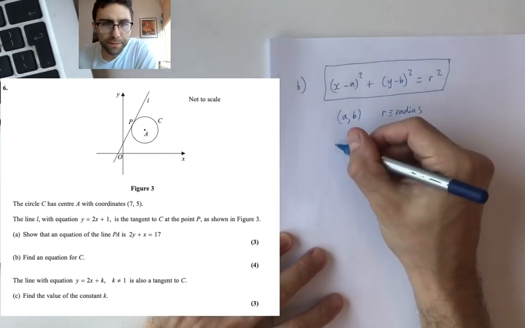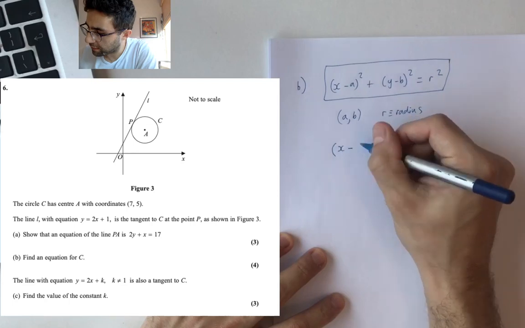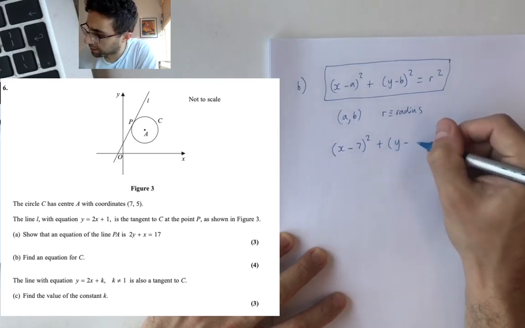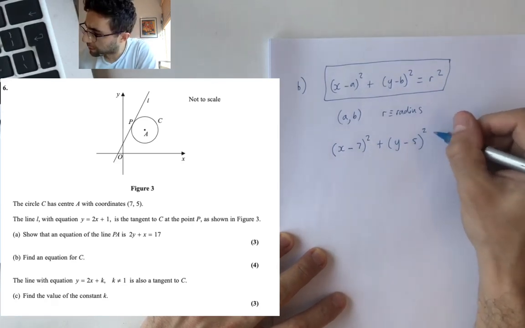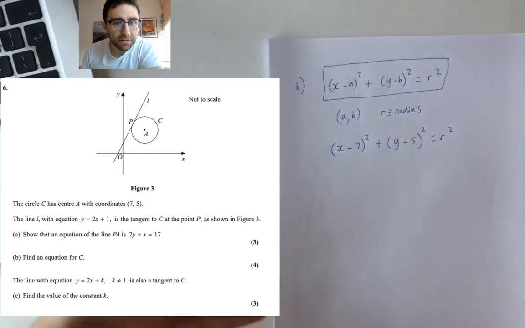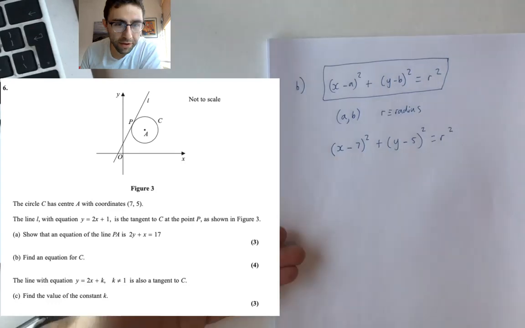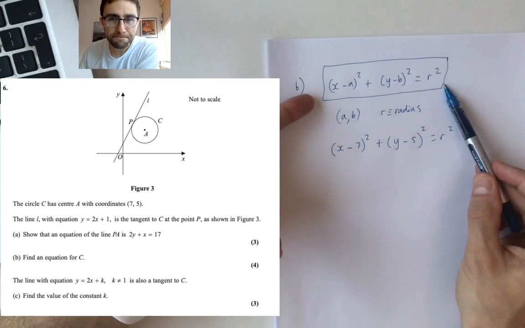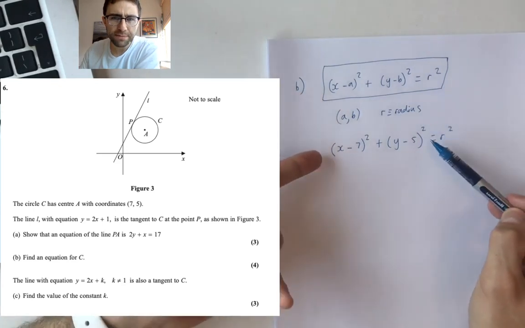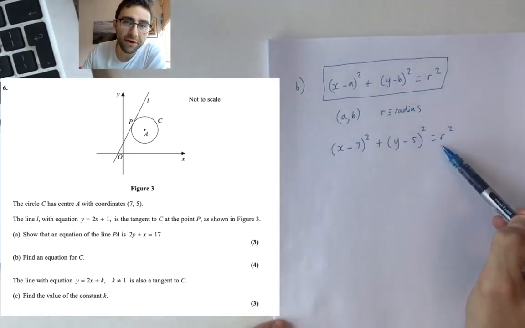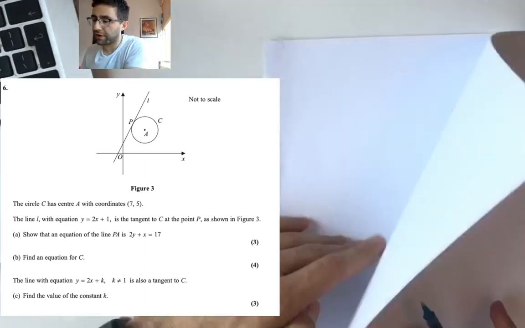I mean, I can get going already, because x minus 7 squared plus y minus 5 squared equals r squared. So they want the equation for the circle. It's 4 marks. I'm blooming halfway there, to be honest. I just had to have this carried in my head, and I had to pop in the a and the b, which is the centre. But okay, we do have to get r. We do have to get the radius of this circle.